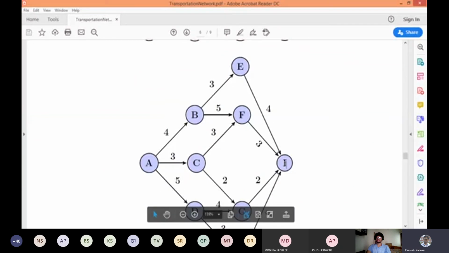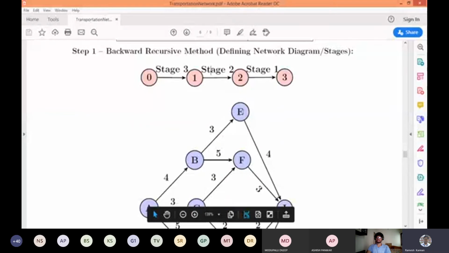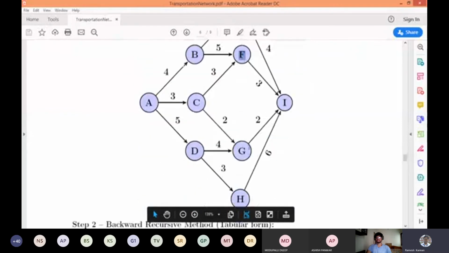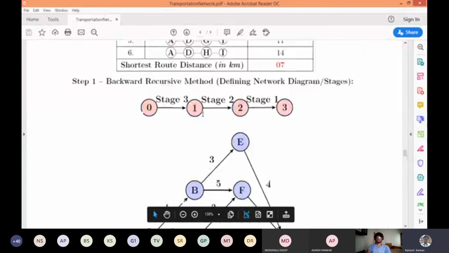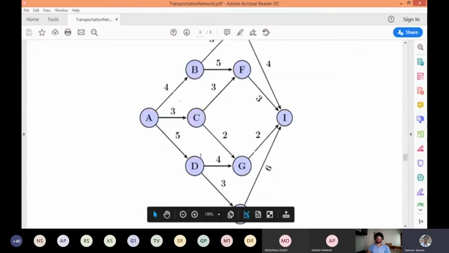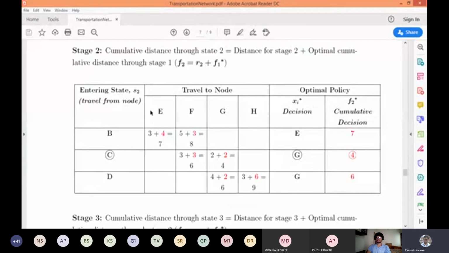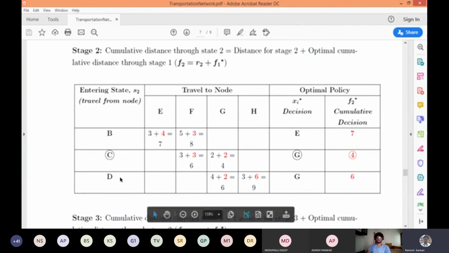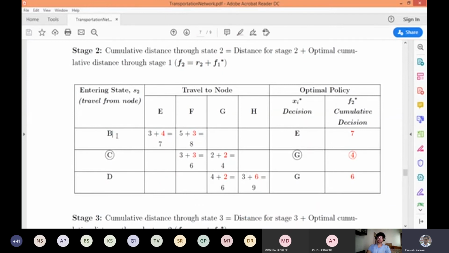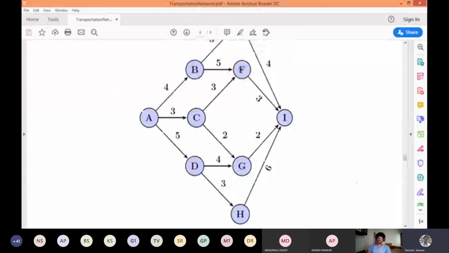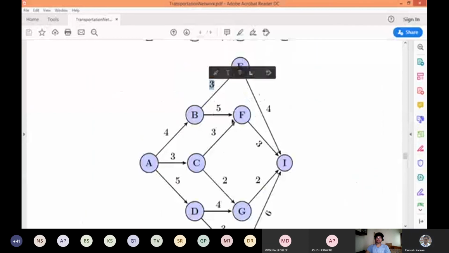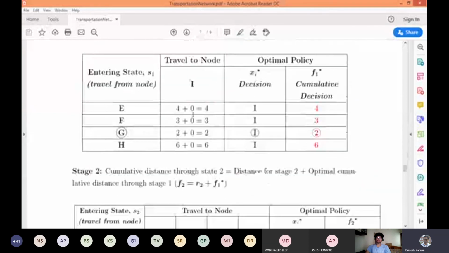The starting node is I, a decision variable, whereas E, F, G, H are all the destinations. In stage 2, the decision variables are E, F, G, H, and the destinations are B, C, and D. So we'll be looking into different options. Say for example, in this case, E, F, G, H is the recursive part, and B, C, D is the destination. And the distance for E to B is 3, and F to B is 5. You can take a look at it.